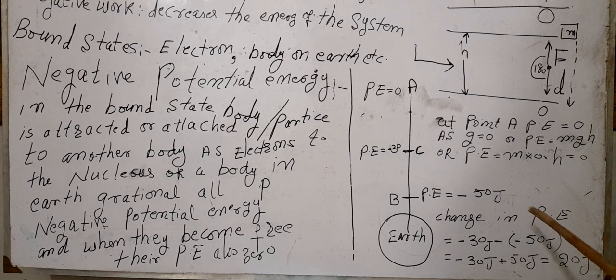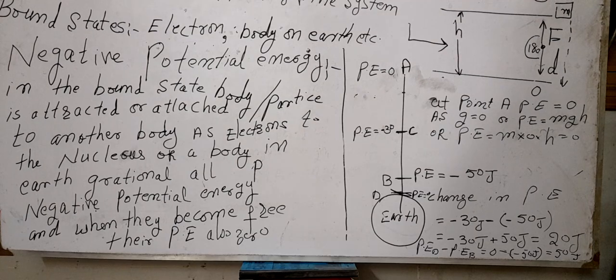Therefore, actually, all the bodies which are in the influence of the earth, or on which the force of gravity is acting, have negative potential energy. Only the change in negative potential energies at different points will be positive, and we roughly say that the potential energy of the body is positive.